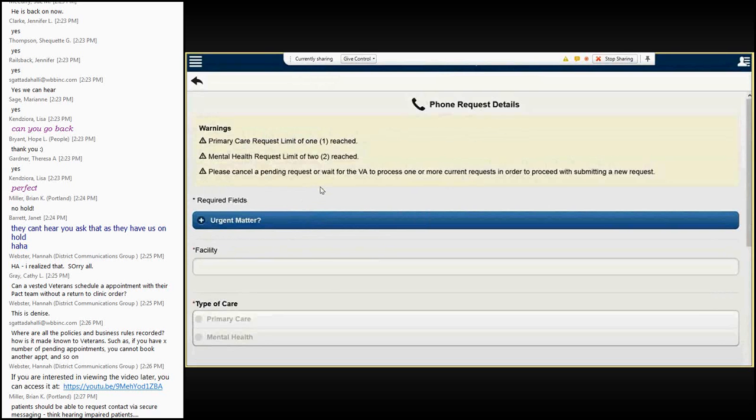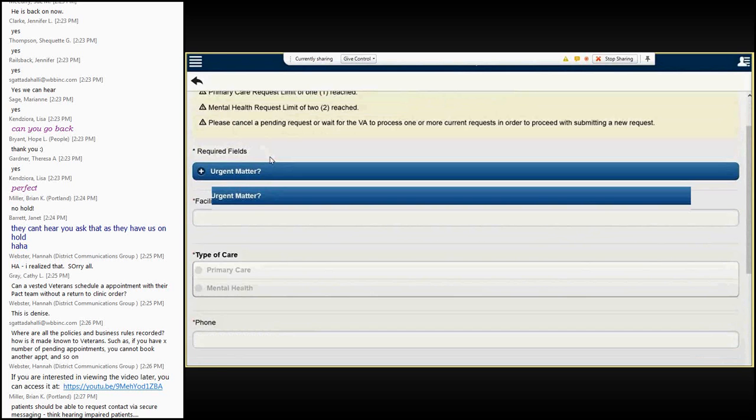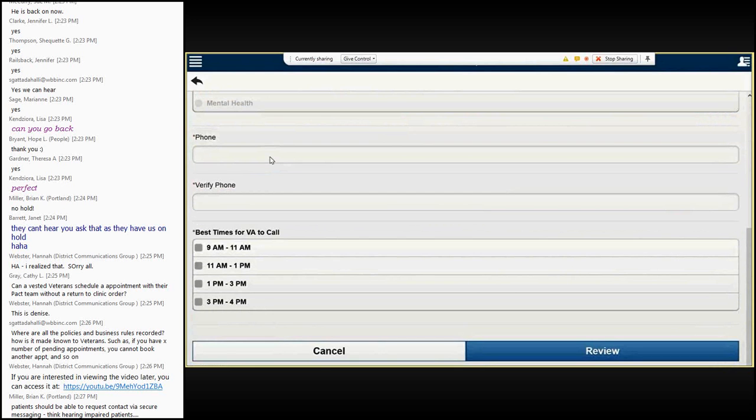The process for veterans to request that a scheduler call them is very similar to the process for requesting that a VA clerk schedule a primary care or mental health appointment, which we just explored. The main difference is that here, users will not specify a clinic, provider, appointment type, purpose, or requested dates because they will discuss those details with the scheduler when they call them. Users will still review and submit their request after entering the required information. However, here you'll see that because we just scheduled the primary care request, I'm not able to do any of this.